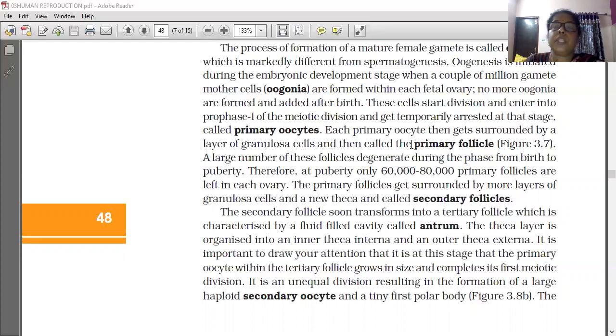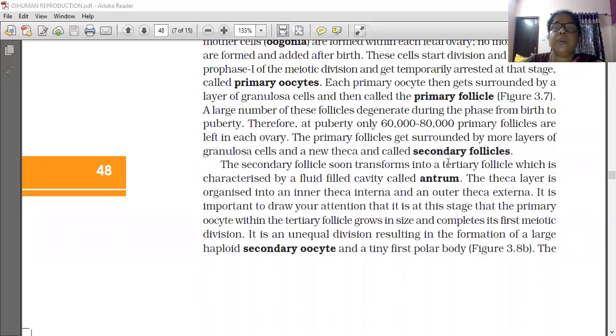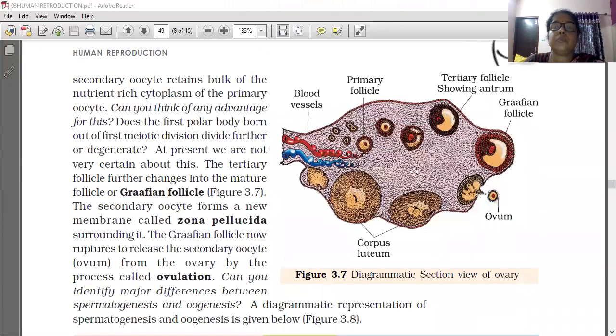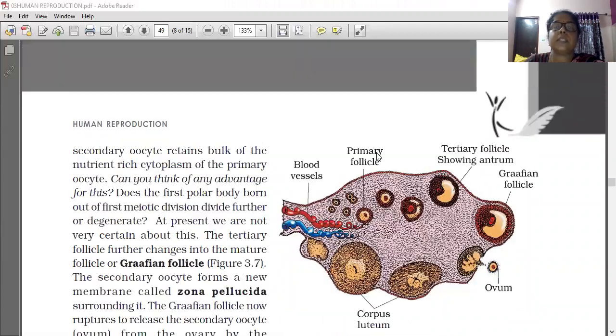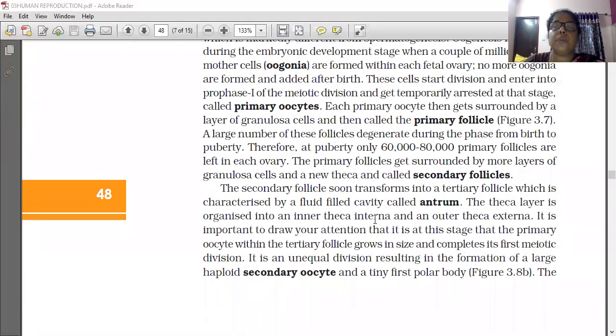Each primary oocyte then gets surrounded by a layer of granulosa cells, and then it is called the primary follicle. This diagram shows the structure of the primary follicle. The cells surrounding it are called the granulosa cells. So the primary follicle is formed after the oocyte is surrounded by layers of granulosa cells.